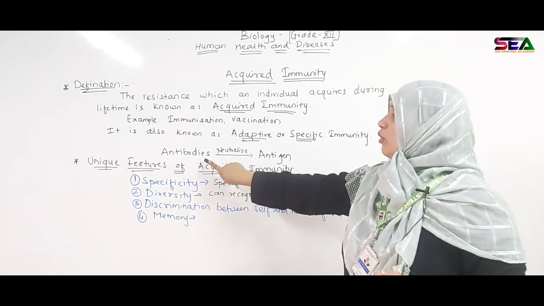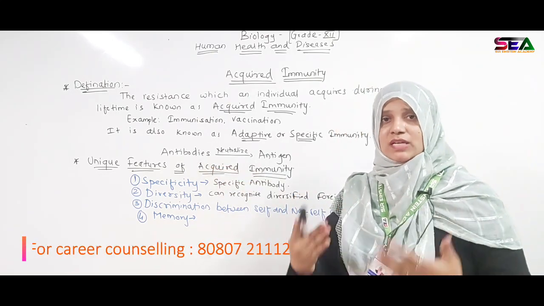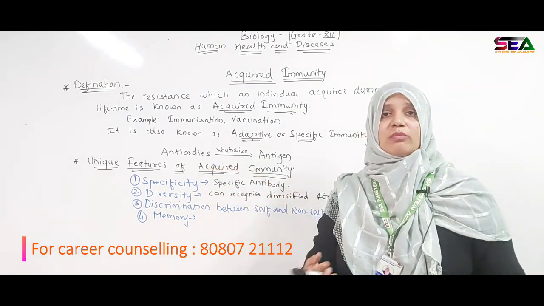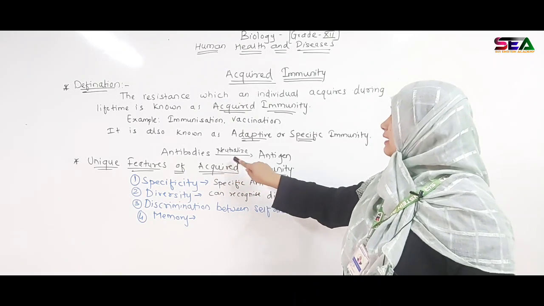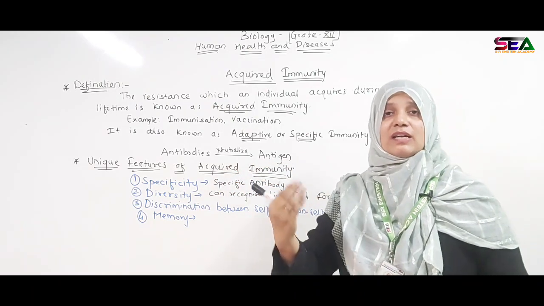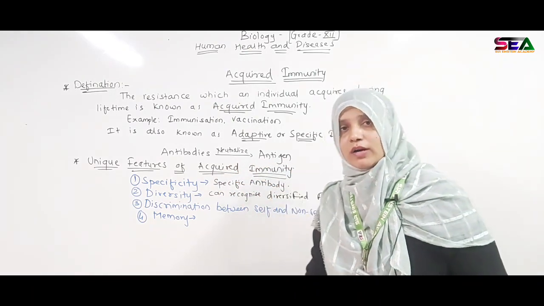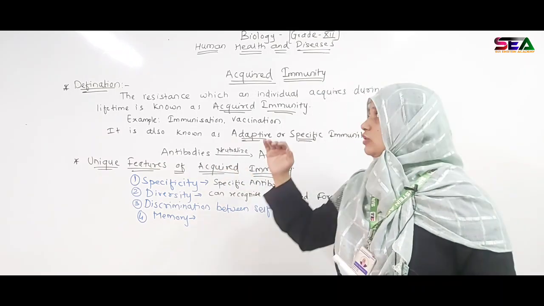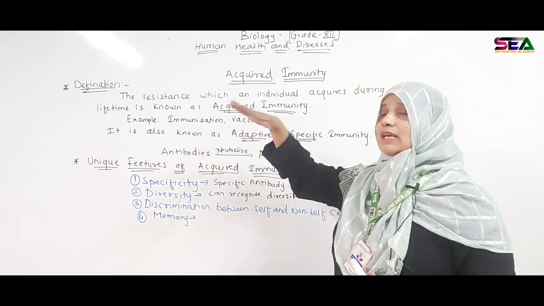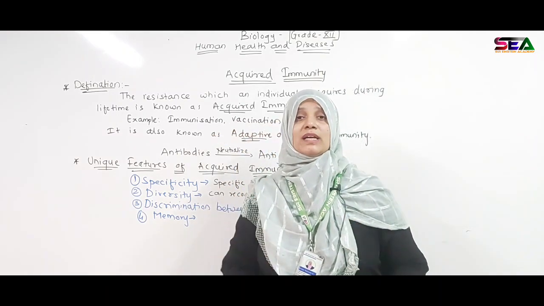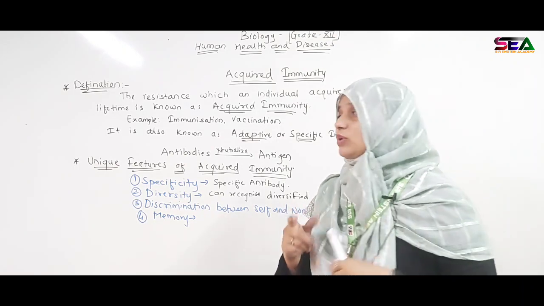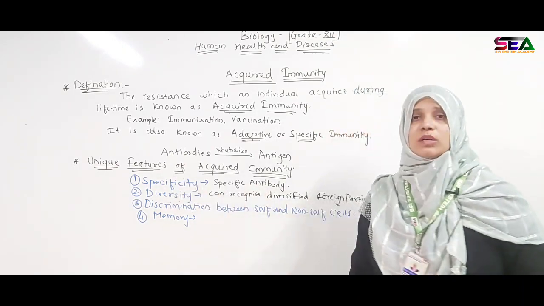So what happens in acquired immunity actually? How does the resistance take place? Antibodies are generated, and they neutralize the antigen. Whatever antigens enter your body are neutralized by the antibodies. Acquired immunity has some unique features. What are the unique features we are going to see?